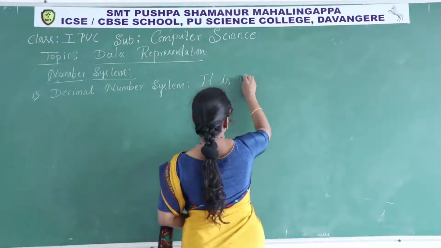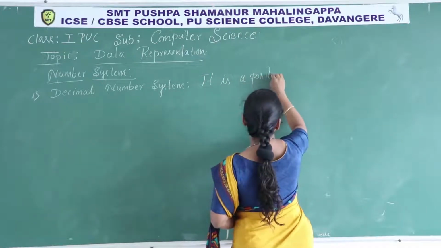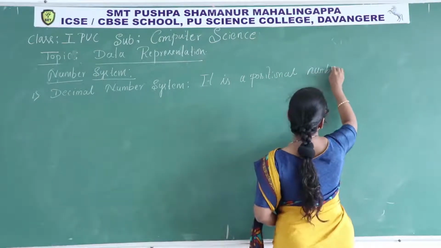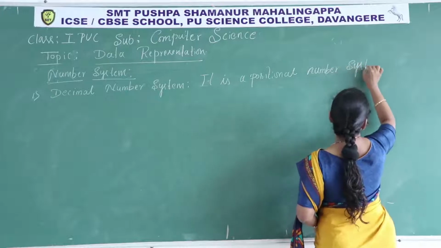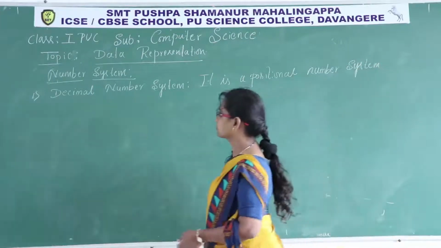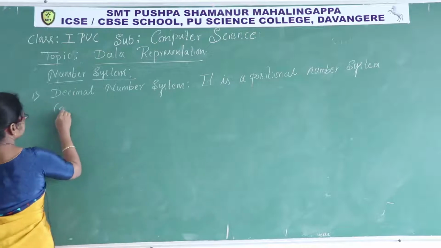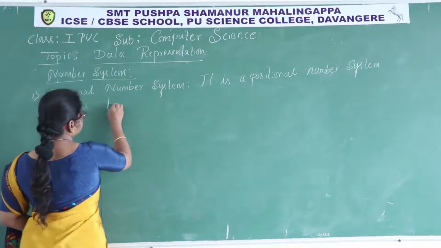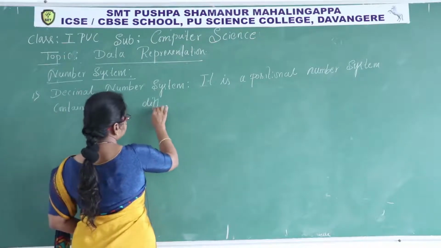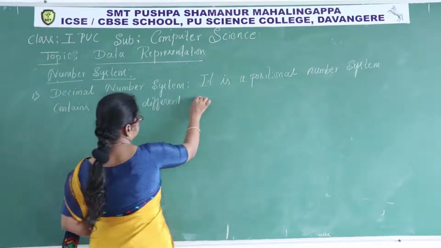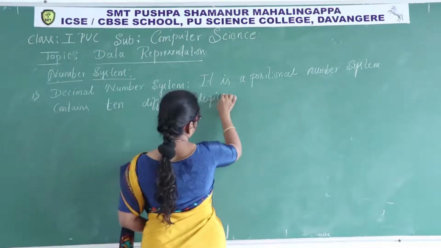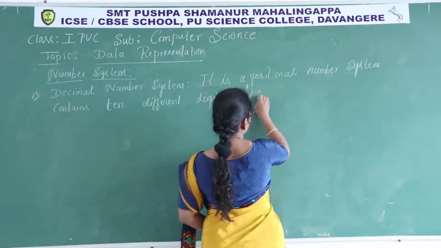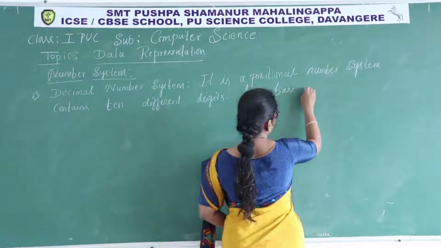It contains 10 different digits. Its base is 10.